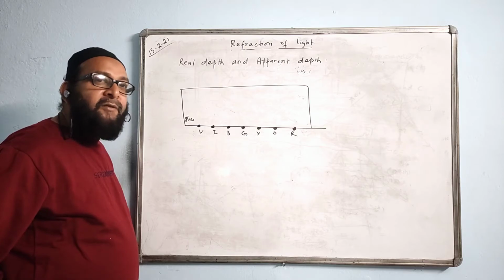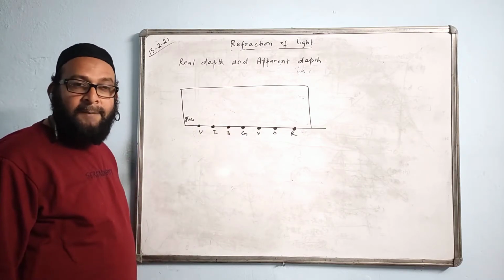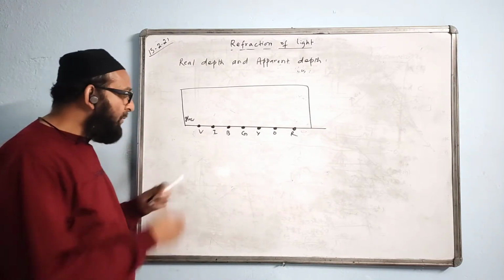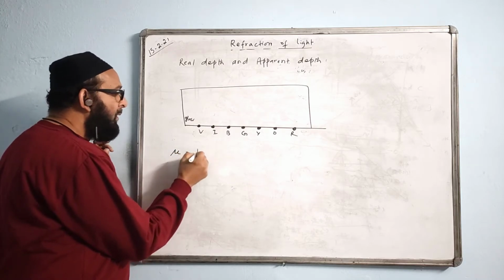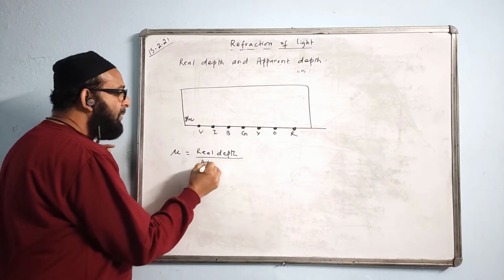Okay. Why will they be on different levels? Because they all have a different value of refractive index. Their apparent depth depends upon the value of their refractive index. You know the formula. Mu is equal to, what is the formula? Real depth by the apparent depth. This is the formula.